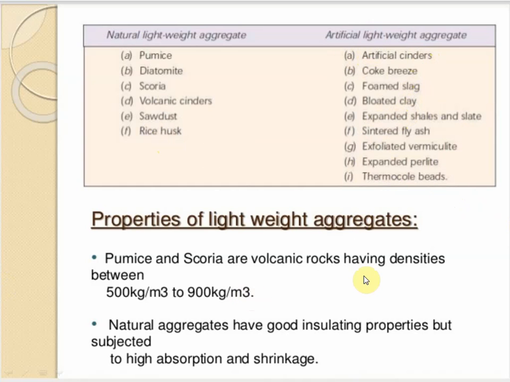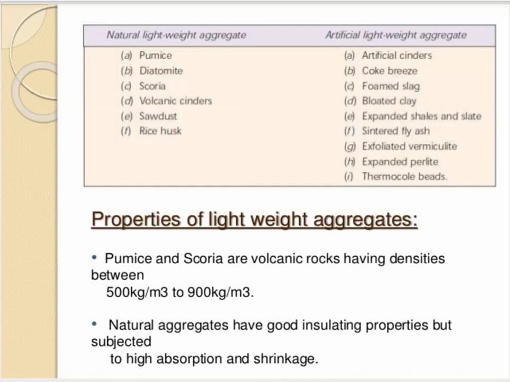So the properties of lightweight aggregates are: the pumice and scoria are volcanic rocks having densities between 500 kg per meter cube to 900 kg per meter cube. These are the natural lightweight aggregates, basically obtained from volcanic rocks.